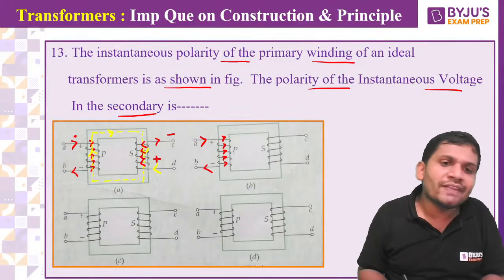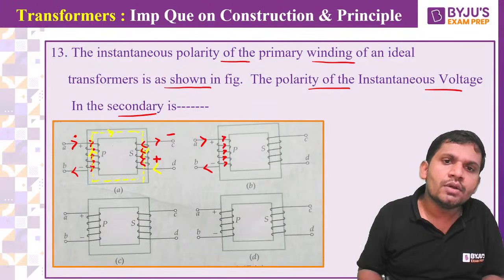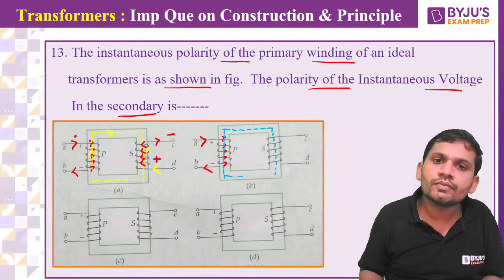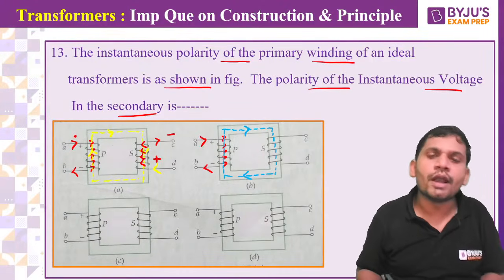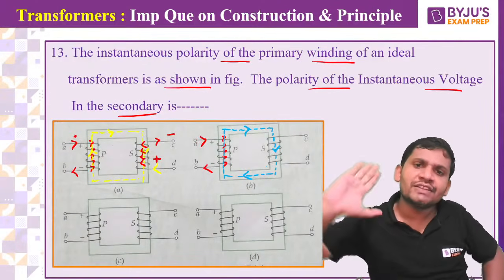Understand, students? Now what is the direction of the flux? Come on. Apply the right hand thumb rule. This is the direction of the flux. The direction of the flux is like this. Now, according to this flux direction, this is the current direction.